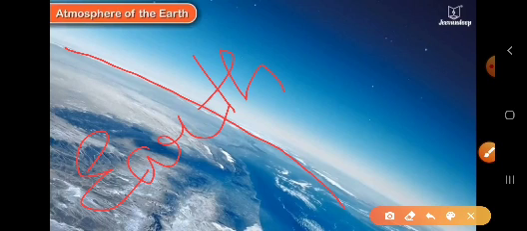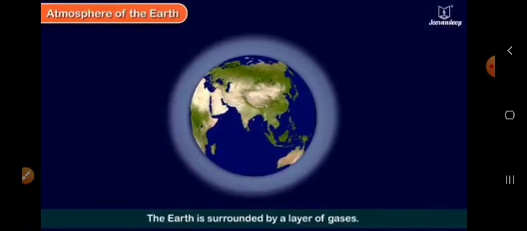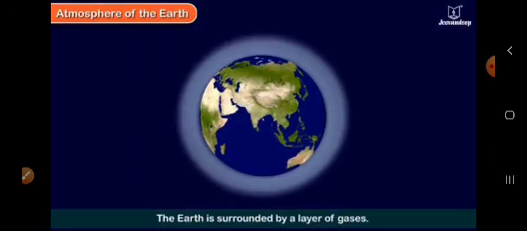What is atmosphere? Atmosphere is a layer of air that surrounds the earth. So this is earth and children, this is atmosphere. The earth is surrounded by a layer of gases.